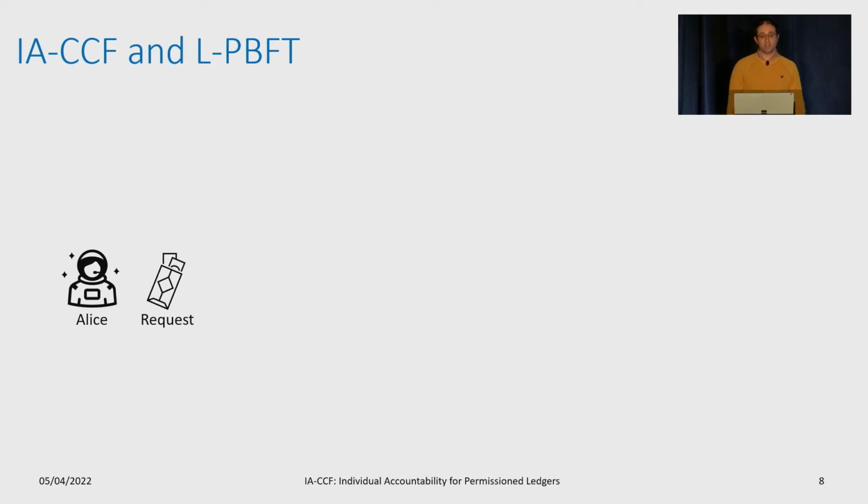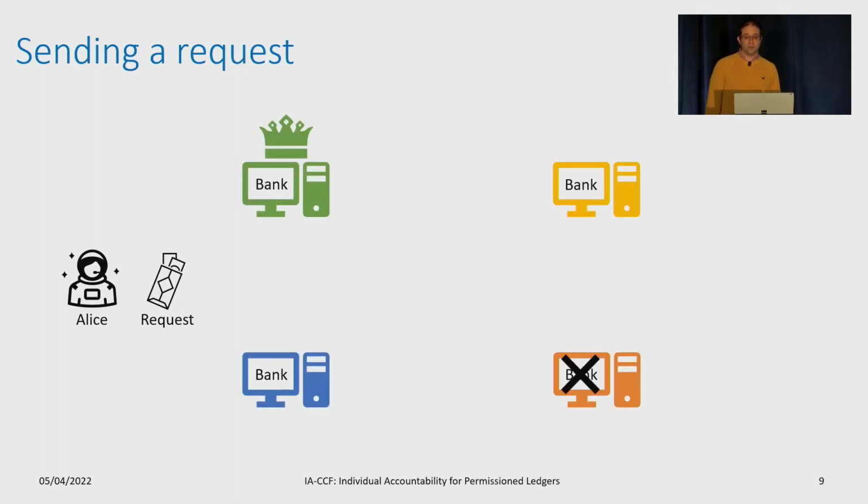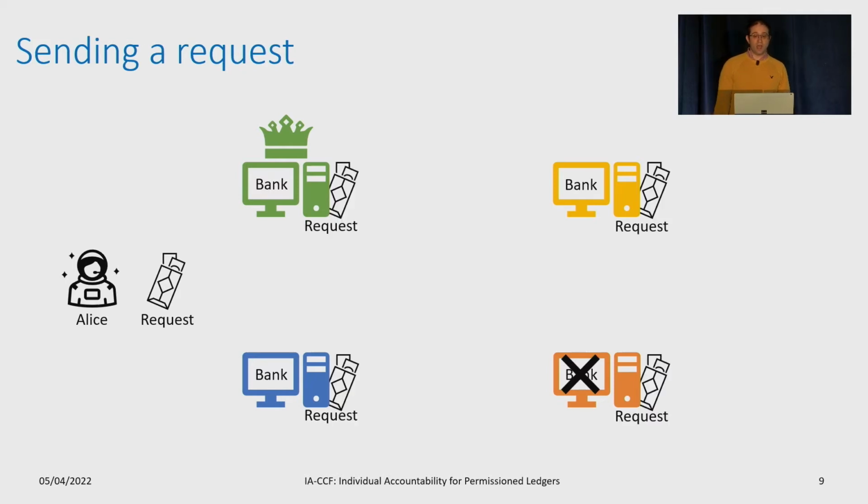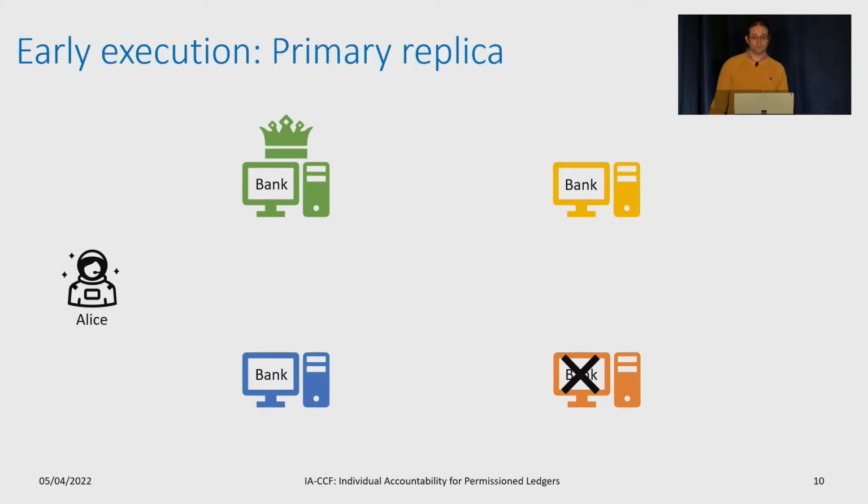Alice's bank is part of a consortium which utilizes IA-CCF, and IA-CCF implements L-PBFT as its consensus protocol. L-PBFT designates a primary replica and a number of backup replicas. To start her transaction, Alice sends her request to all the replicas. Then Bank Green, the acting primary, decides to order her request.